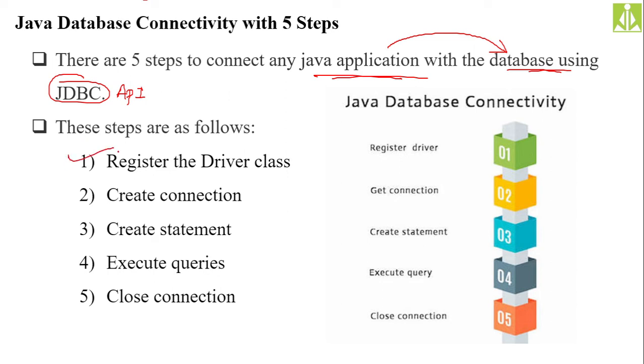First of all, we need to register the driver. This registration will be done with the help of some methods. Then create the connection. This will also be done with the help of some methods. Create the statements, execute the queries, and then close the connection. These 5 steps we need to follow whenever we are communicating with the database. These 5 steps are very, very important, and many times they ask these things. What are the steps involved in connecting with the database? First of all, we need to register the driver, create the connection, create the statement, execute the queries, and close the connection.